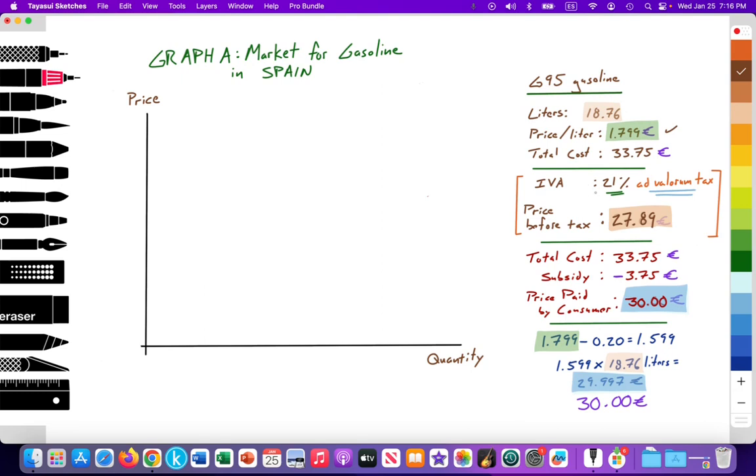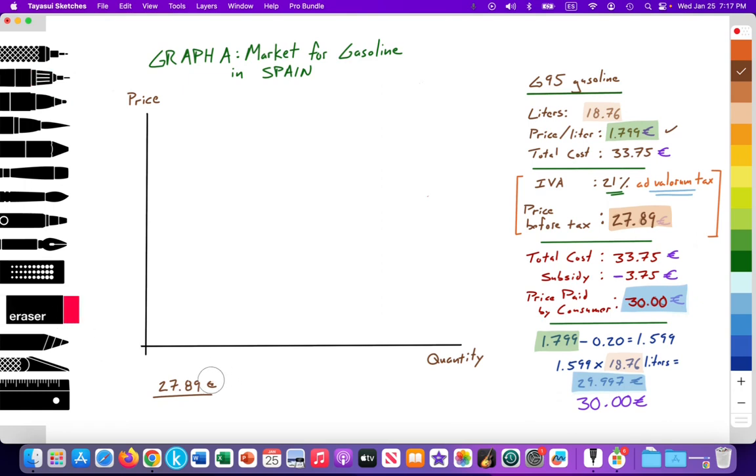What we're going to focus on is the application of an ad valorem tax, a 21% tax on gasoline. And the price before the tax was 27 euros and 89 cents. So to get a sense of what the price is per liter, let's just do a quick calculation. So here we have the value of 27 euros and 89 cents, divided by, this is euros.